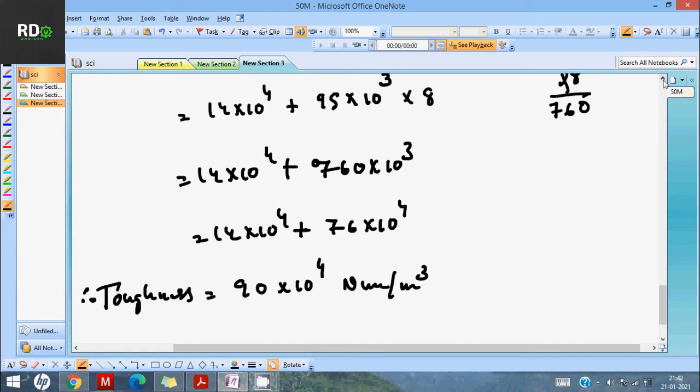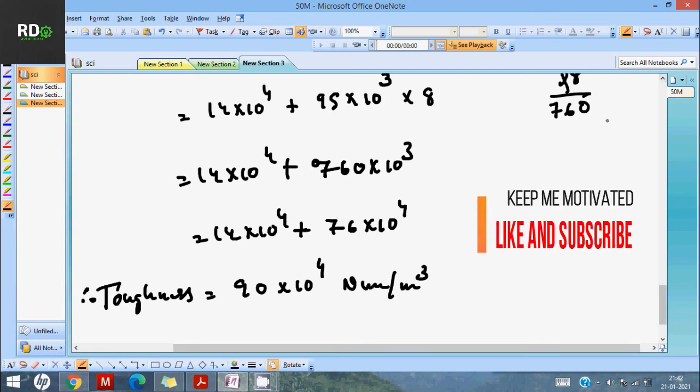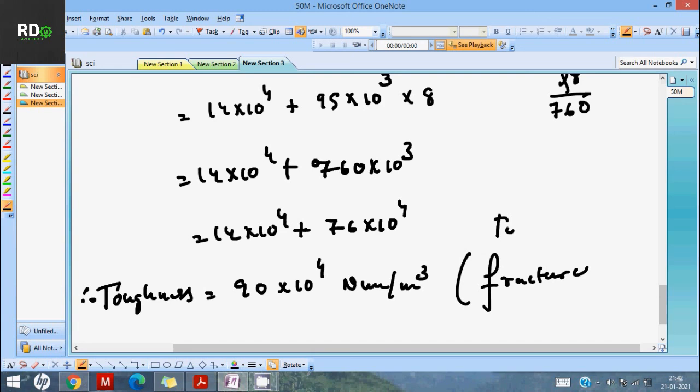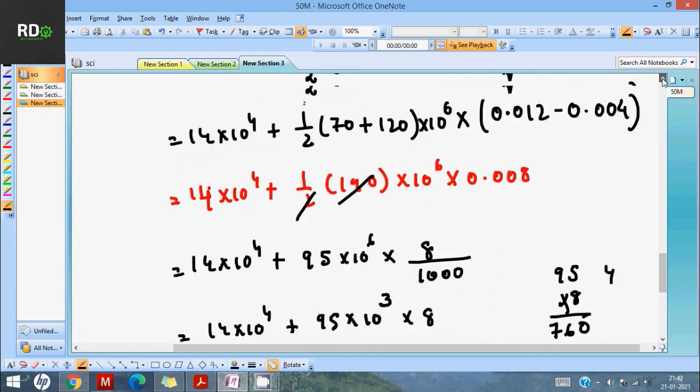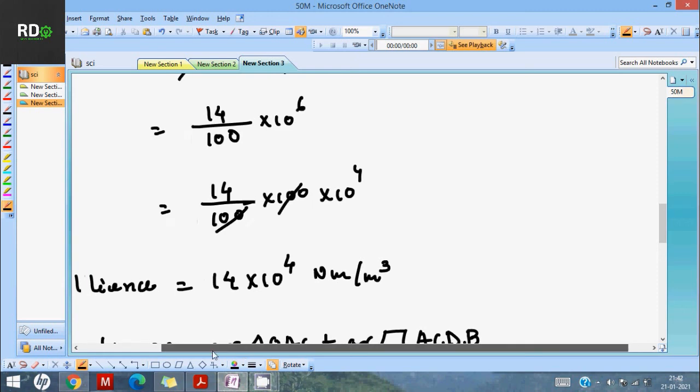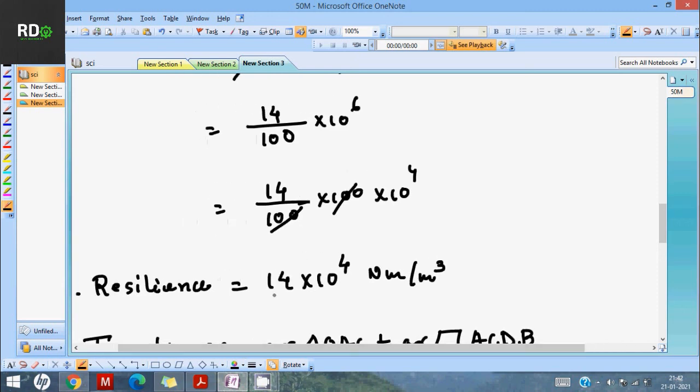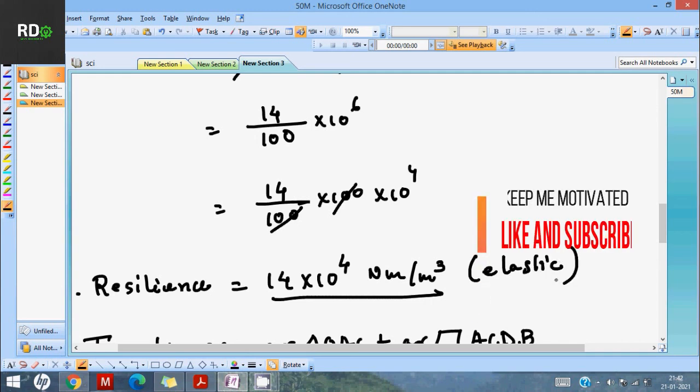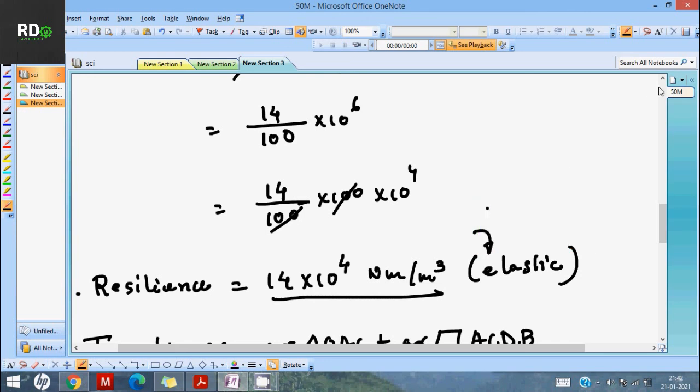So I hope you are clear with the toughness and the resilience. We have found this until fracture. Do remember, toughness you have to find until the fracture. With the help of the graph we have done this. That's why I said earlier that it is a graphical numerical, based on a graph. Your resilience is until the elastic point. So kindly remember this. I hope you are clear.